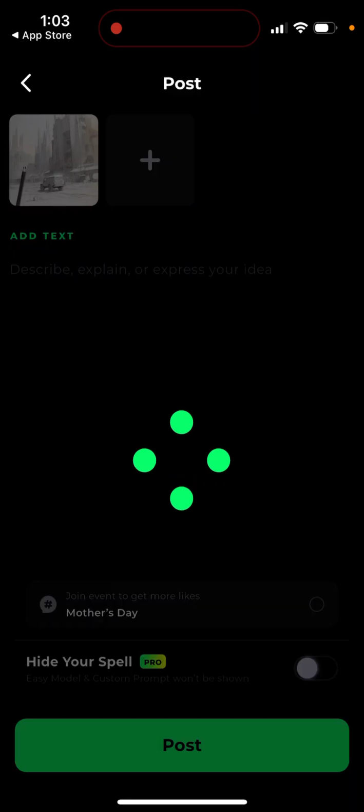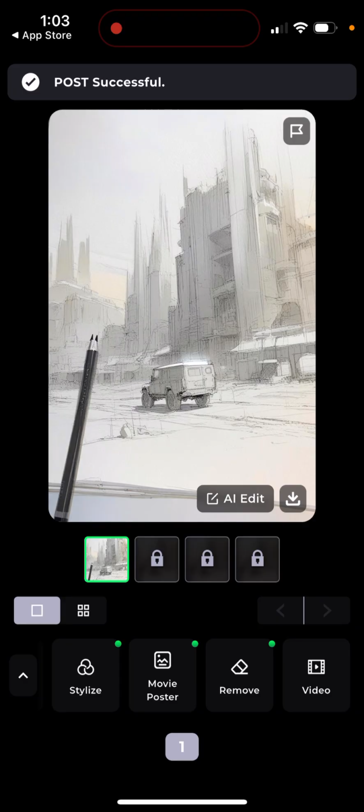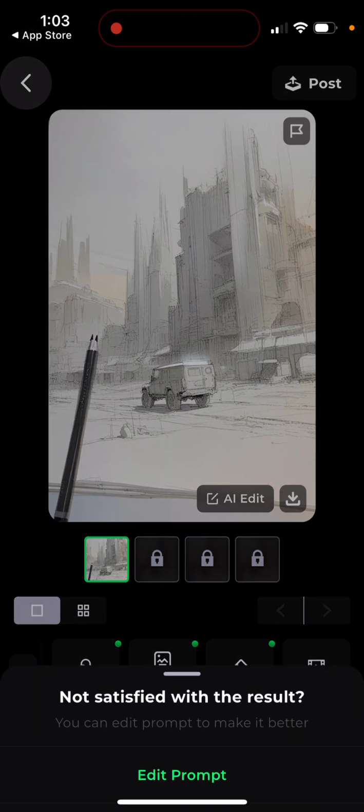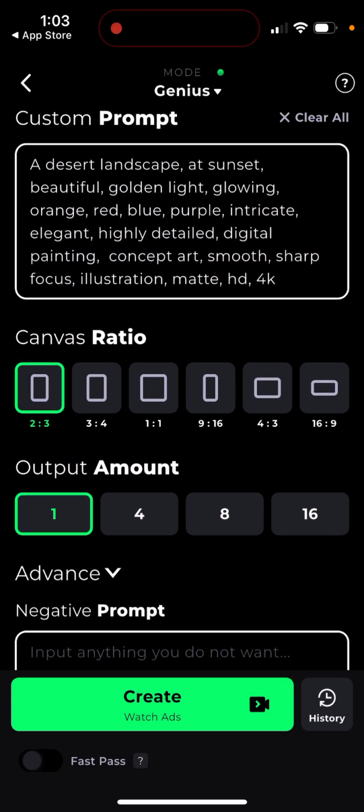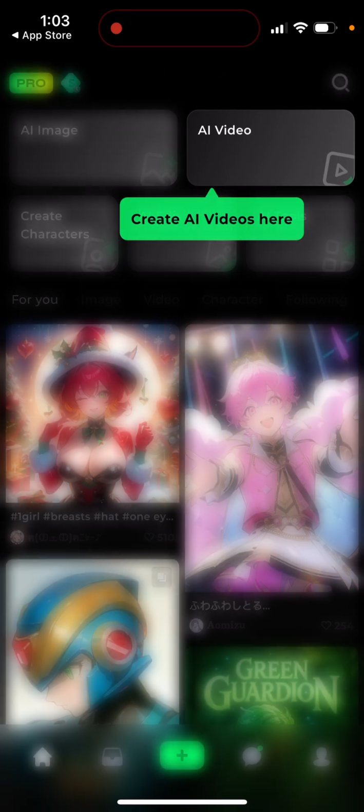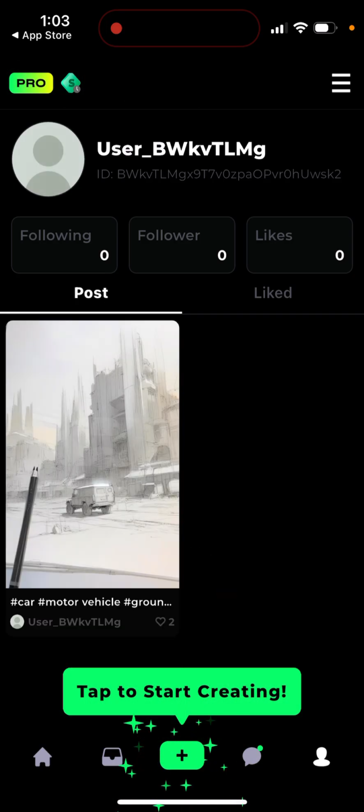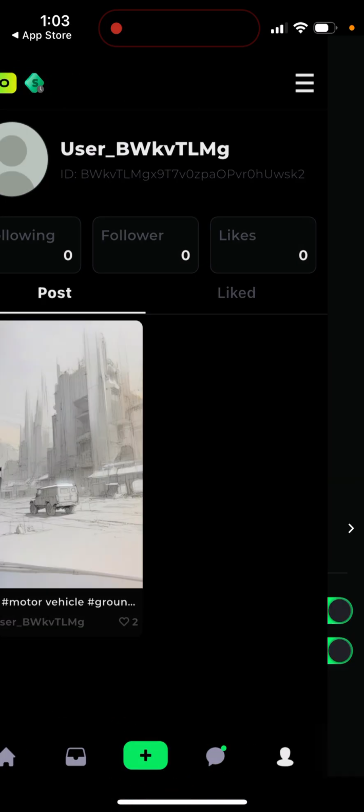Hide your spell. Post successful. So yeah, that's kind of the idea. So all kinds of stuff. So here you can just see the details.